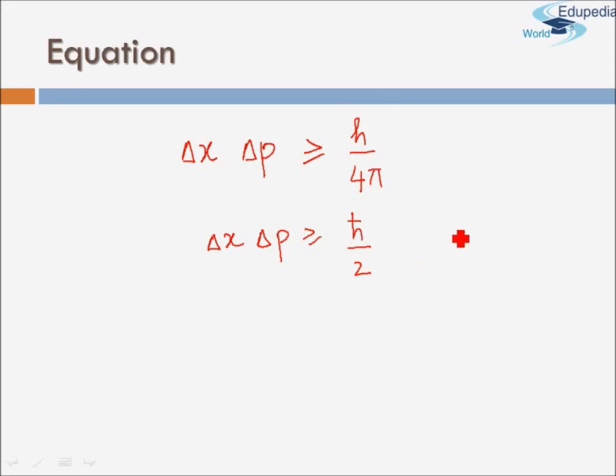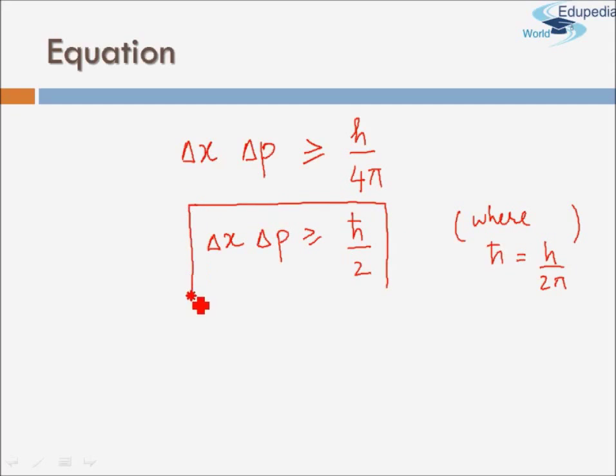If you remember, we have studied that h cross is h by 2 pi. Since h by 2 pi is quite a common term in quantum mechanics, we have given it a new variable, h cross. We studied that before in a previous session. So this is Heisenberg's uncertainty principle equation, and you have to memorize it. Let's go into further detail of this equation.